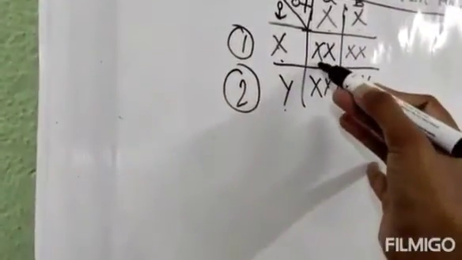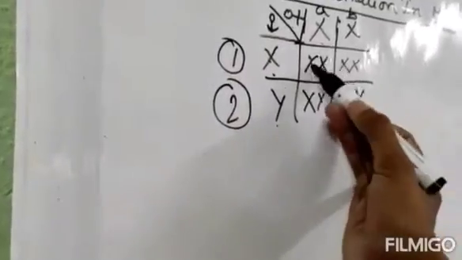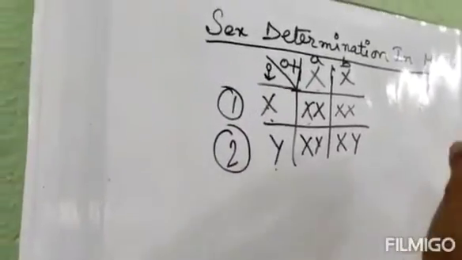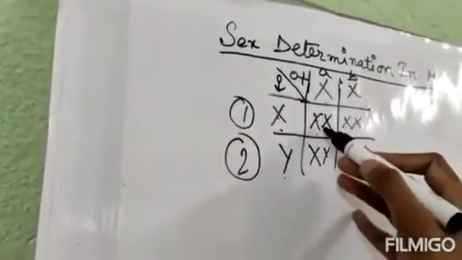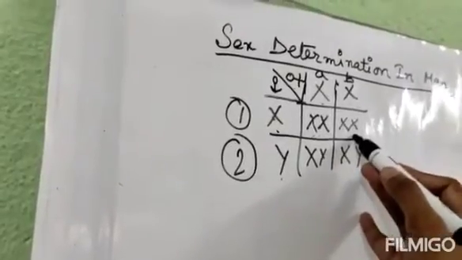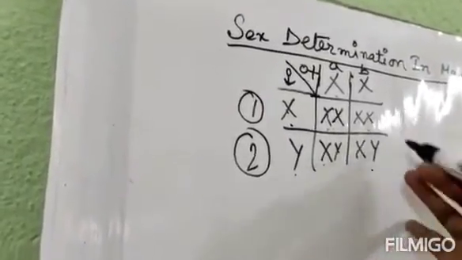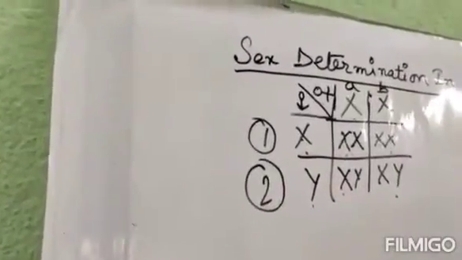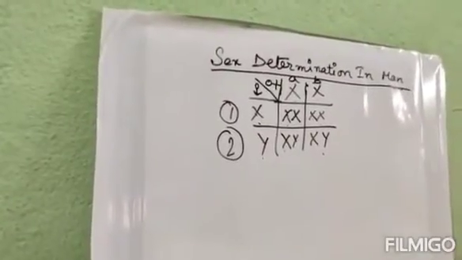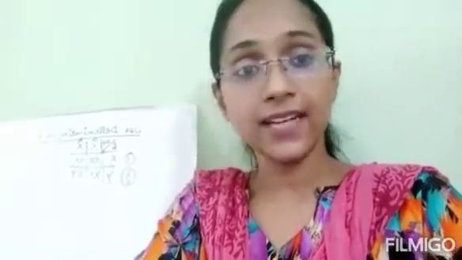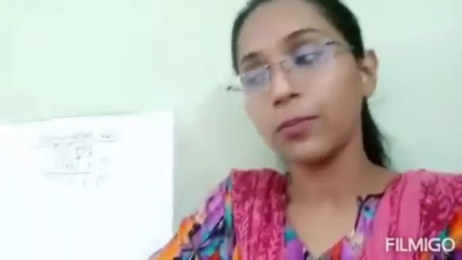So over here, there are 4 types of offspring we can get. Out of them, 2 can be daughters and 2 can be sons. That means 50-50 chances. Understood? So 50% chance. So this is the entire thing of sex determination. I think until this much you are not having any problem.